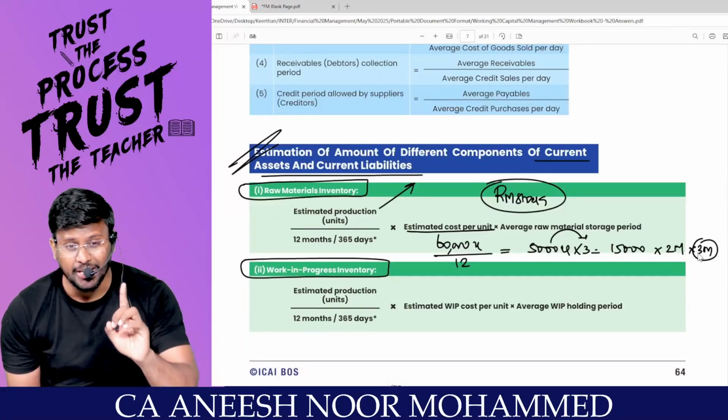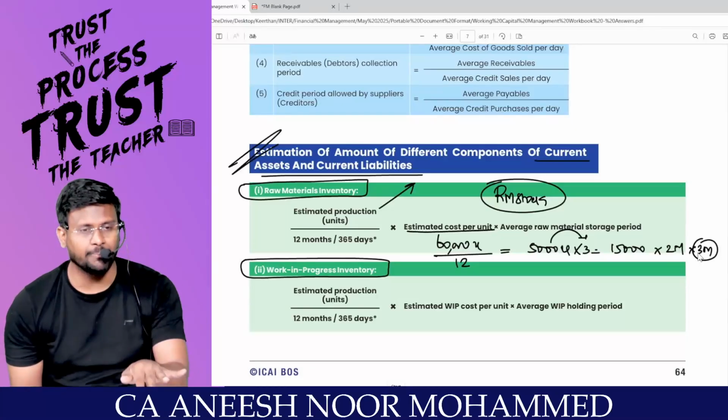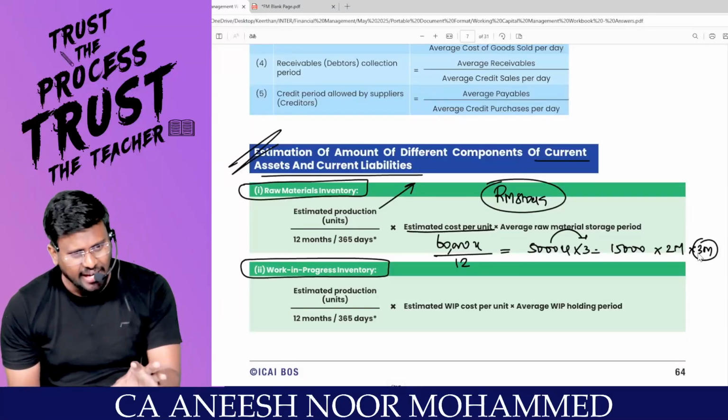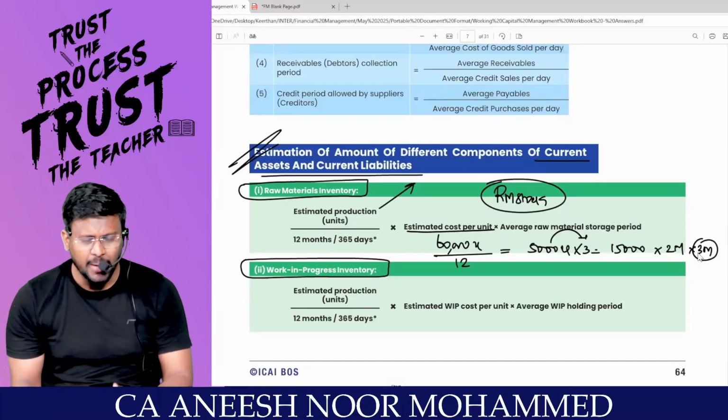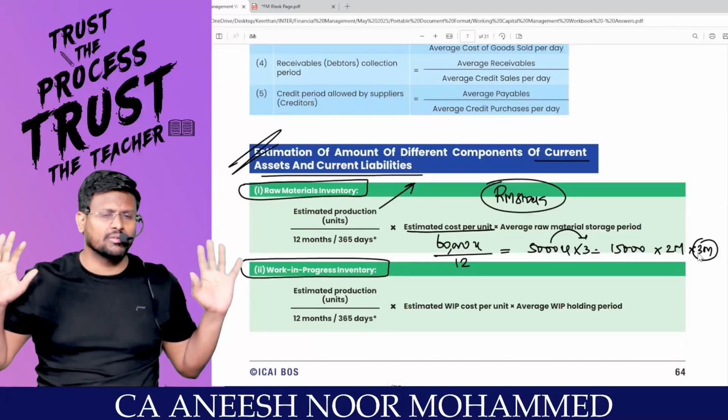Your profitability should not get affected. Your liquidity should not get affected. That and all you should keep in mind. Then only you should decide a policy: if I keep 3 months stock, that will be sufficient for me. If I keep 2 months stock, that will be sufficient for me.